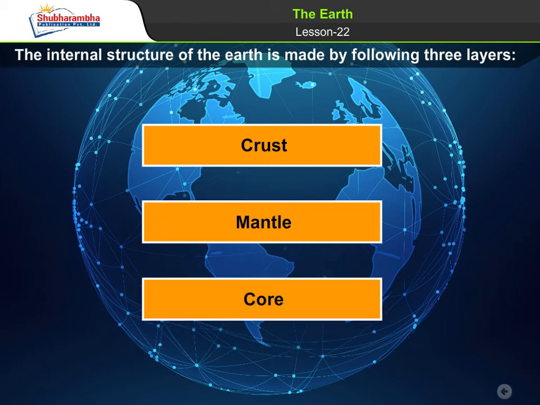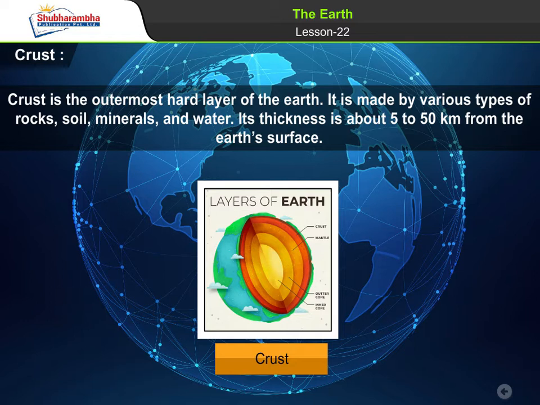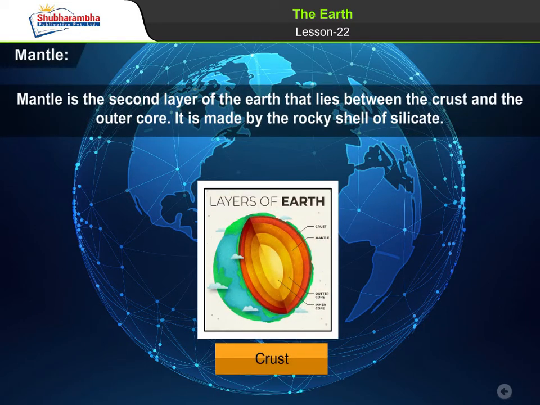1. Crust. Crust is the outermost hard layer of the Earth. It is made by various types of rocks, soil, minerals, and water. Its thickness is about 5 to 50 kilometers from the Earth's surface. 2. Mantle. Mantle is the second layer of the Earth that lies between the crust and the outer core. It is made by the rocky shell of silicate.